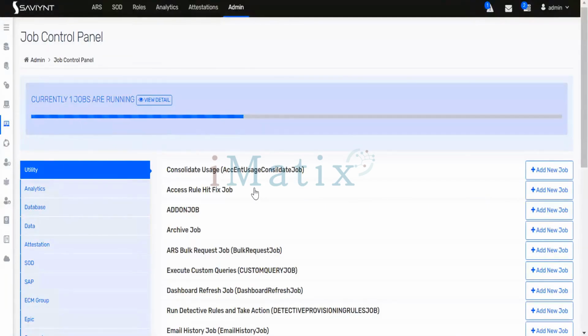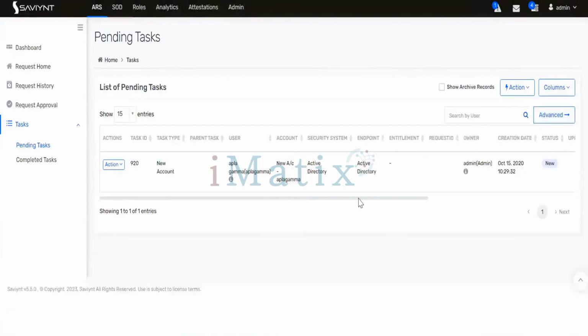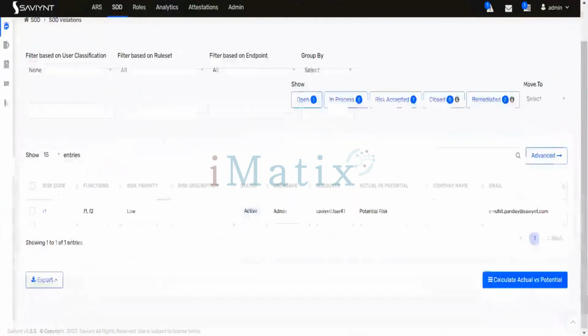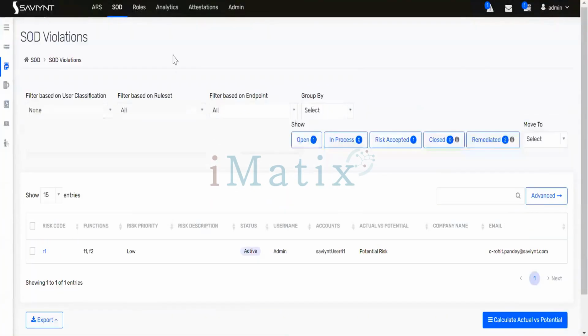Let me show you something more, right? On a new thing, how we can do an analytic report. Let's say that the task is processed. If I refresh it, say the task is gone, right? If you come back to your SOD, you see there will be no violation present. The violation is gone. Now discussing a new topic, let's say analytic report, right?